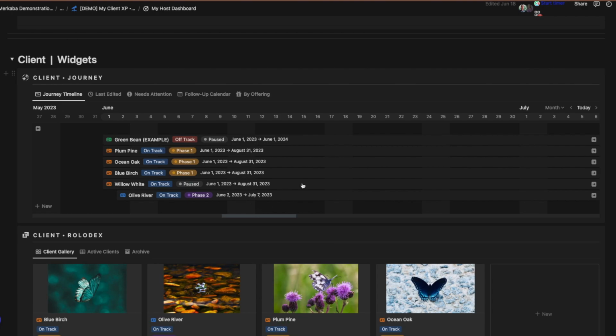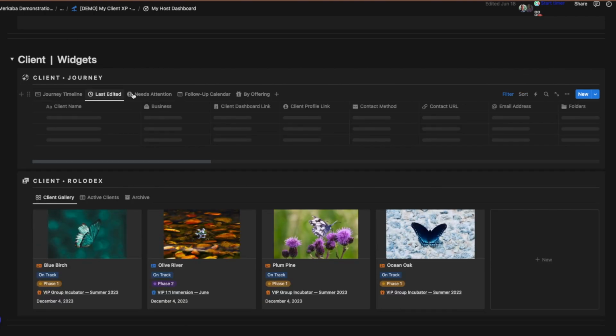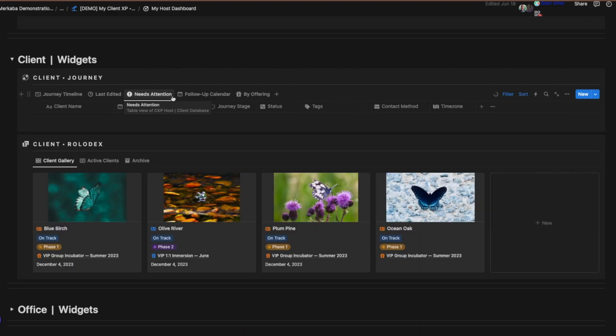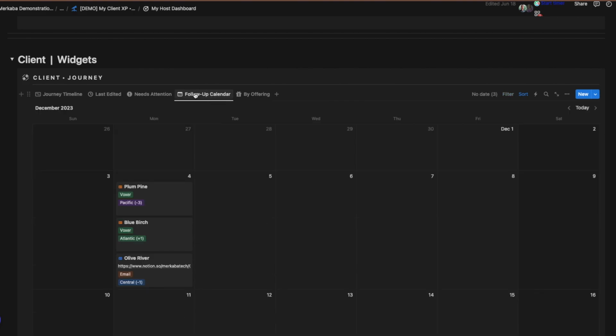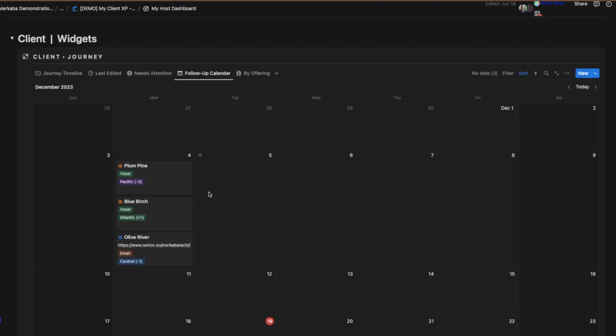So all of my clients is right here. I can see what's going on in a journey timeline, the last client that I was editing and talking about, which clients need attention. And then I have a follow-up calendar that basically shows me when do I want to reach back out to them again.